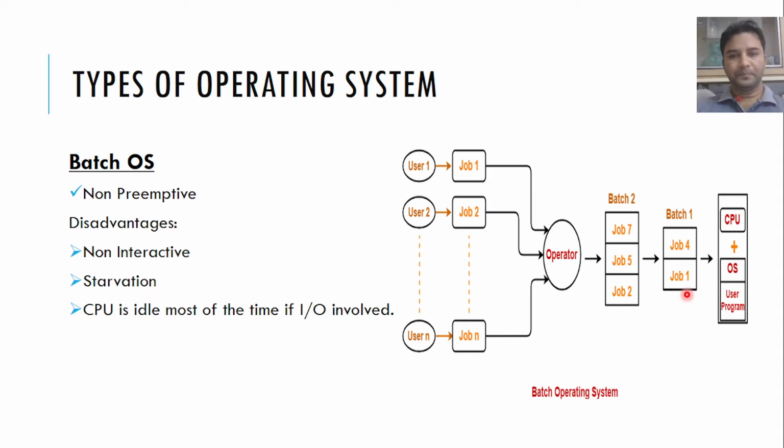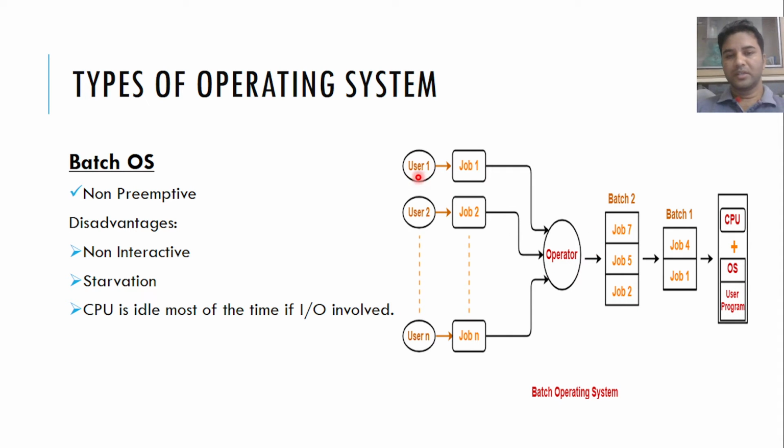Now after that, this batch 1 is submitted to the CPU. Batch 1 will first be submitted to the CPU. Only after it is completed can we submit batch 2. Once batch 1 has completed its execution in the CPU, then we can submit batch 2. All those things are controlled by this operator.